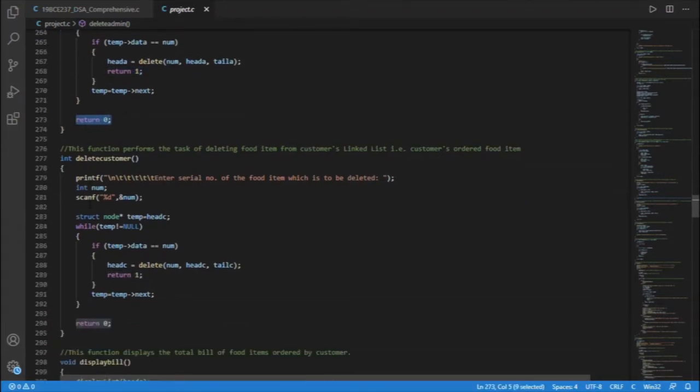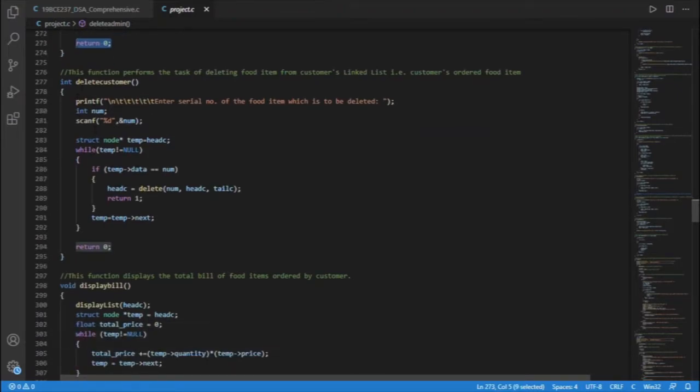Similarly, this is the function for deleting a node of customer's linked list. Same functionalities go in the while loop.